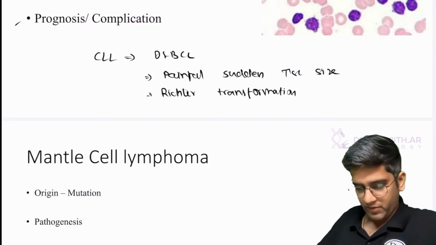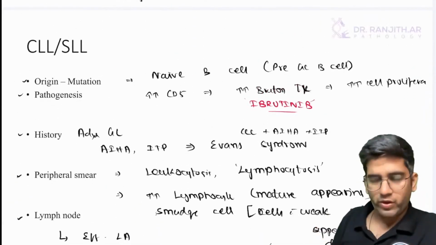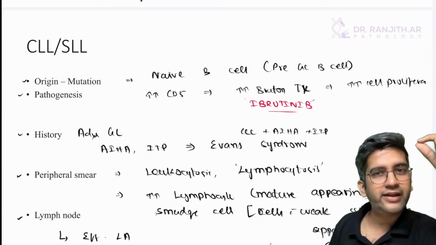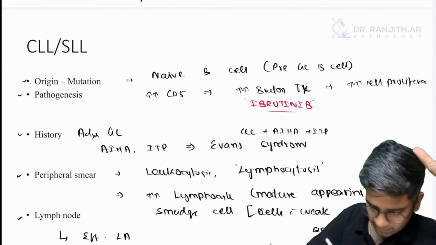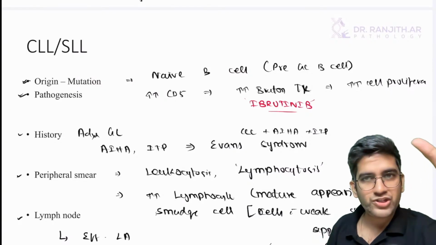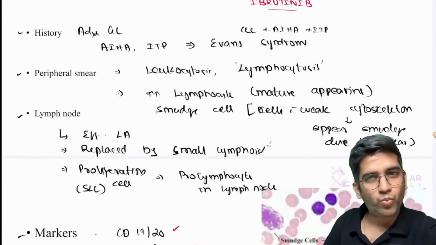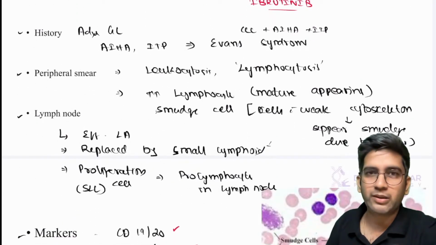Got it? Fine. So simple, 8 points, 7 headings, 1 or 2 significant points for the heading should be more than enough for an exam. But please don't forget these headings. Origin is required. Mutation and pathogenesis is always interlinked. History, one or two classical findings, one or two template findings.